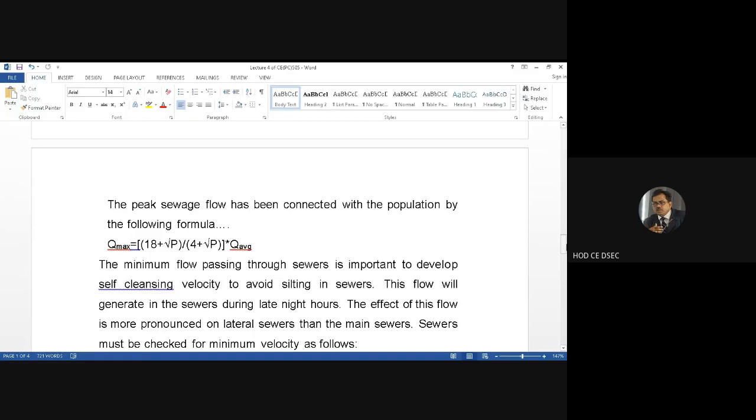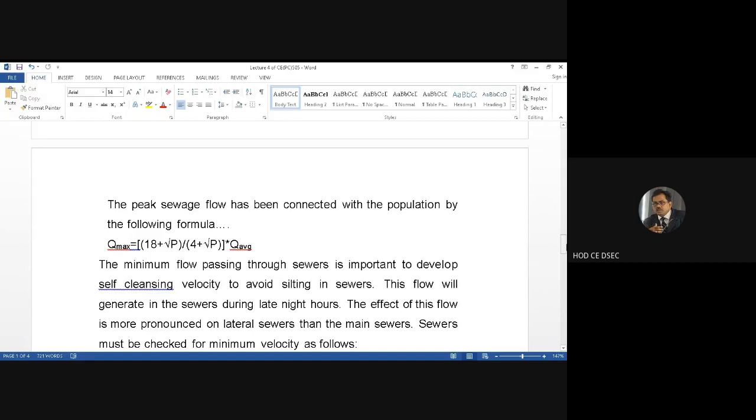But simultaneously we have to take care of the self-cleansing velocity, that means the minimum flow velocity in the sewer, so that the polluted materials always remain in suspended condition, and we won't allow these particles to settle at the bottom of the pipe. That is, silting should not be allowed, and that is the basic significance of the concept of self-cleaning velocity, which we have to maintain in the sewers also. Otherwise, there will be a maintenance problem. Huge precipitation and siltation occurs in the sewers. So, considering that, the minimum flow passing through the sewers is very important to develop the self-cleaning velocity.